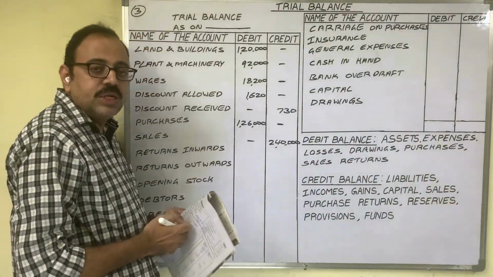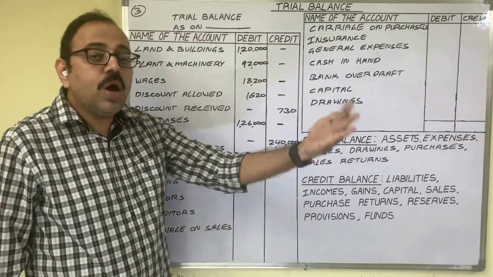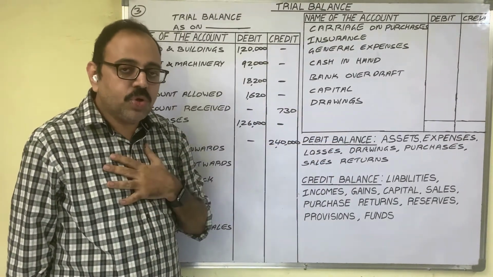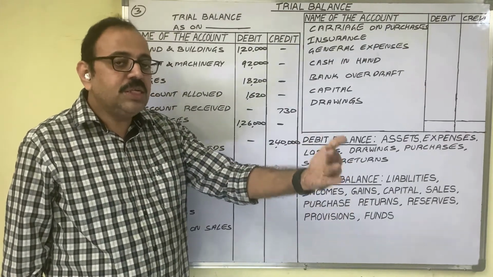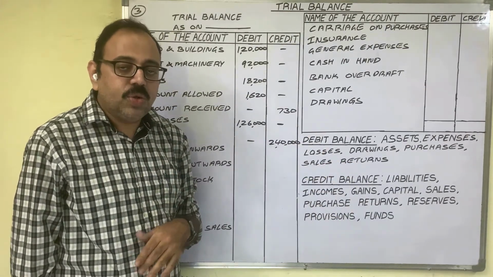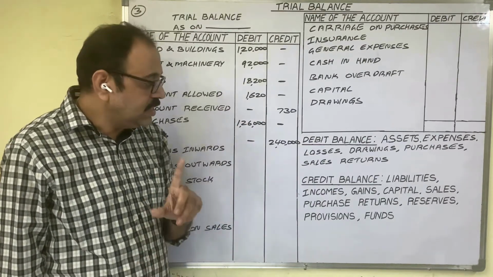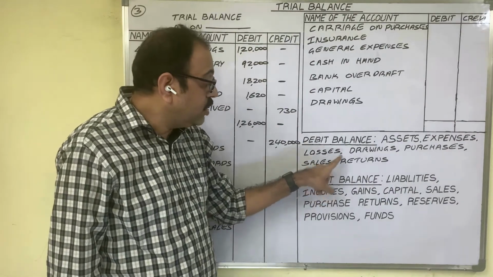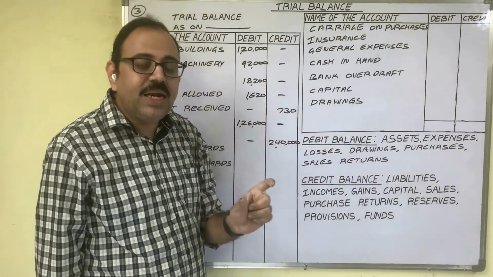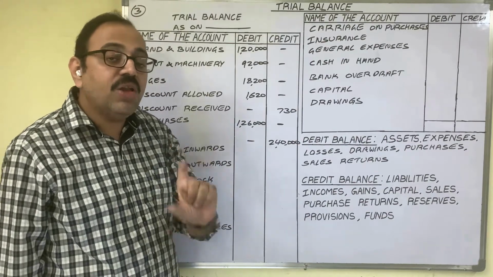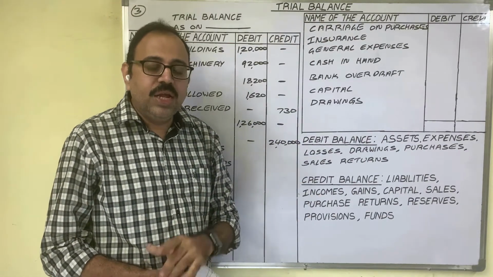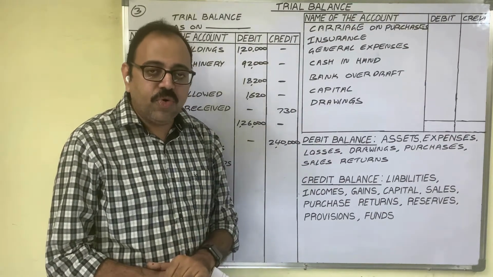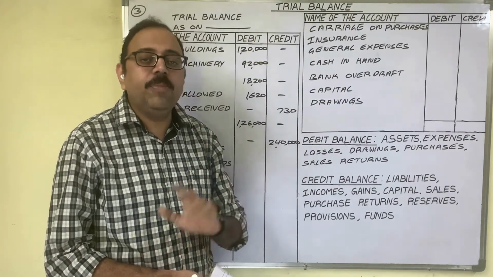Returns inwards. Returns inwards means goods are returned by the customer, goods are coming into the firm. Once the firm sold goods to a customer, now the customer is returning some goods out of them. So this is sales returns. The sales returns account is also a goods related account and it shows a debit balance, because when we write a journal entry for sales returns, always we debit the sales returns account. In the sales returns account, all journal entries on the debit side only we post. Therefore, the sales returns account shows a debit balance.